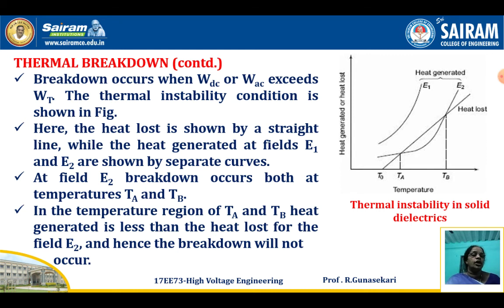You see the curve E2 has two points, TA and TB. Between them the heat generated is less than the heat lost for the field, and hence the breakdown will not occur. From this diagram you can clearly understand how thermal instability happens in solid dielectrics.